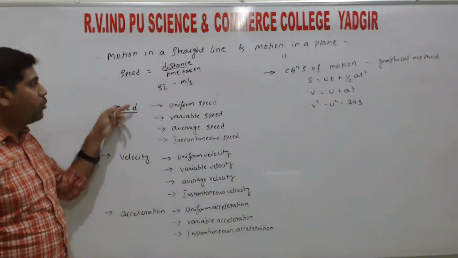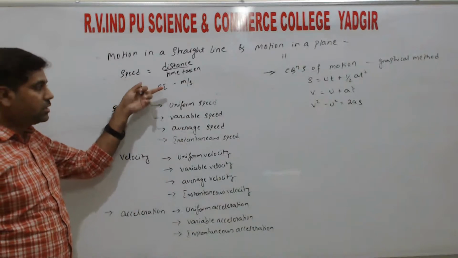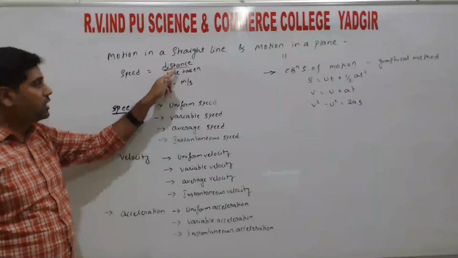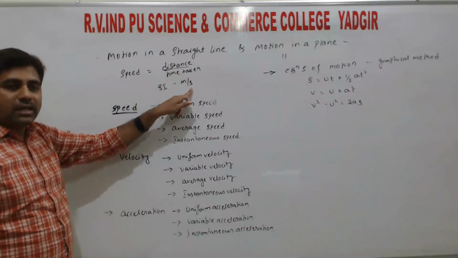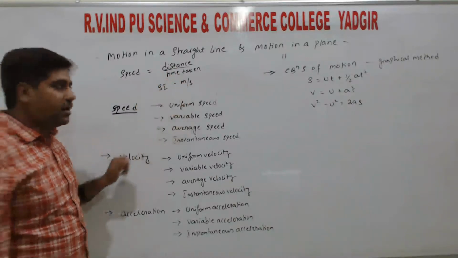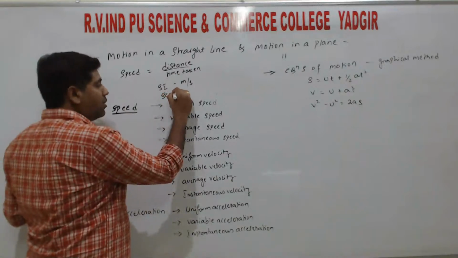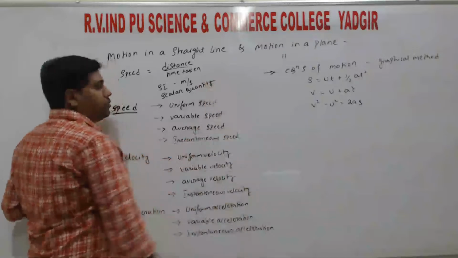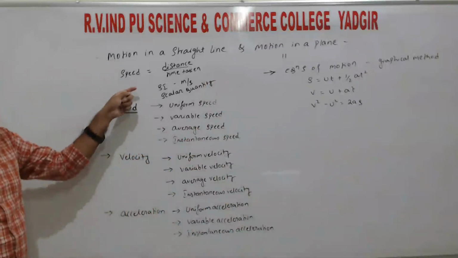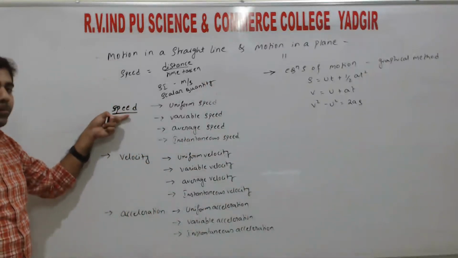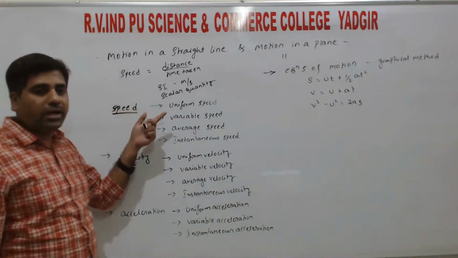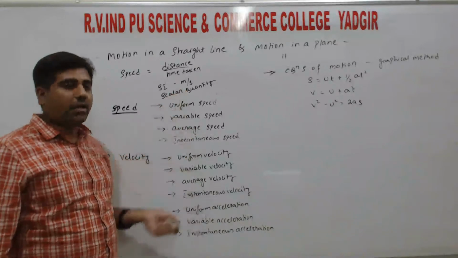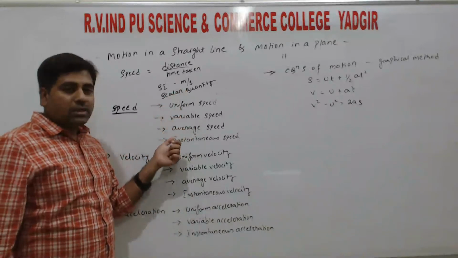So after the definition, next is its SI unit, meter per second. Meter is for the distance and second is for the time. So meter per second, and it is a scalar quantity, right? So these are three important points about speed: definition, SI unit, and whether it is a scalar or vector. Speed is a scalar quantity.